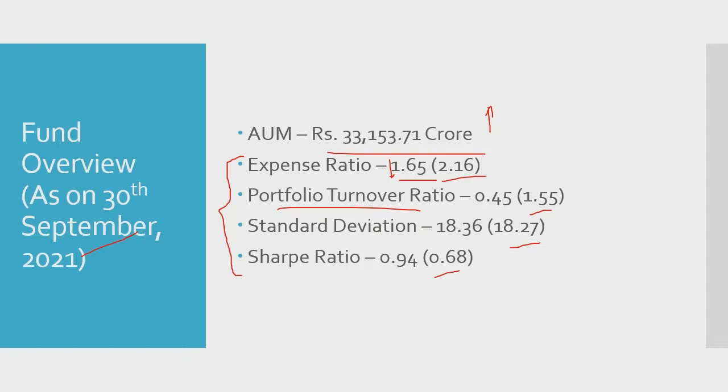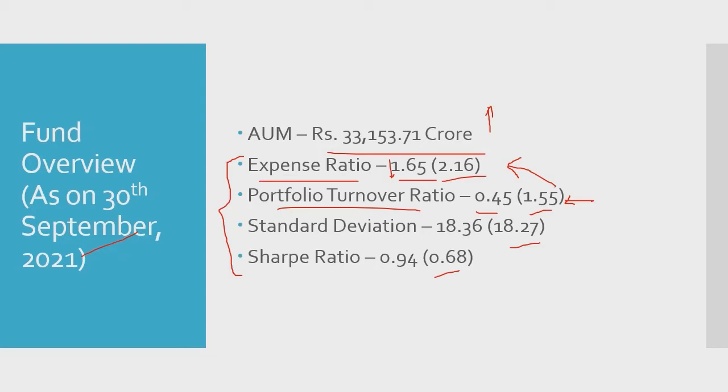Having a higher portfolio turnover ratio in turn affects your expense ratio. Higher portfolio turnover ratio means higher expense ratio, and higher expense ratio implies lower returns. So having a low portfolio turnover ratio is good for you to have higher returns, and in this case it's very low. 0.45 is an excellent number, and it is one of the major highlights of this Axis Blue Chip Fund.